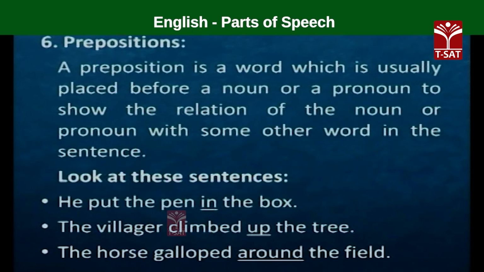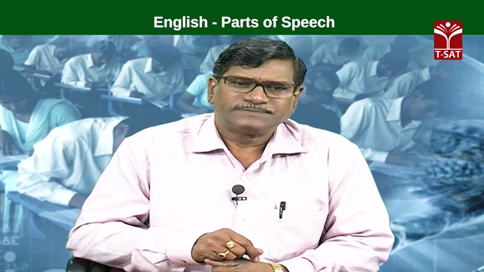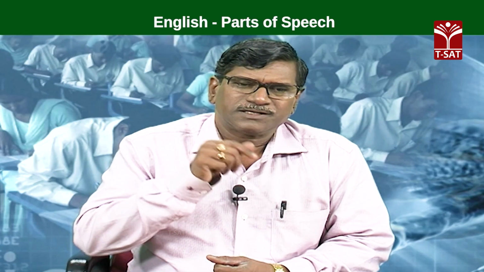What is in the box? Pen. So, the word in comes before the noun box, and it shows its relationship with the other word, pen.